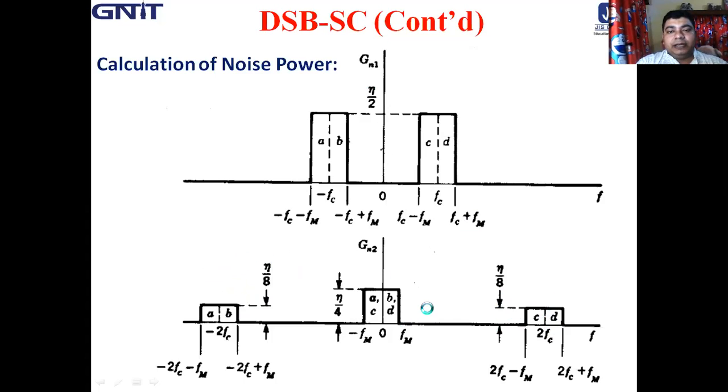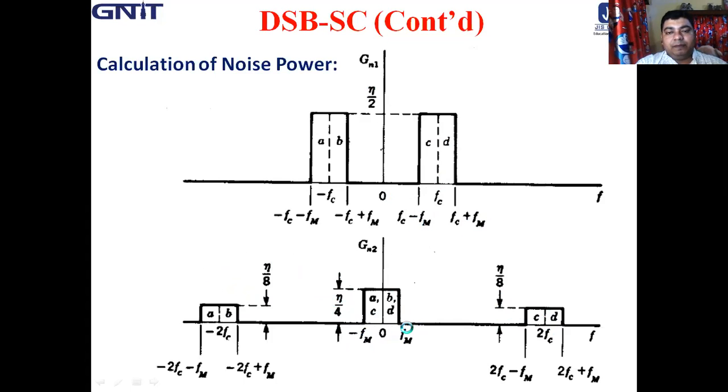Now the question is, why does eta by 4 come here? See, for the CD part, when it is minus fc, the frequency is minus fm to plus fm.